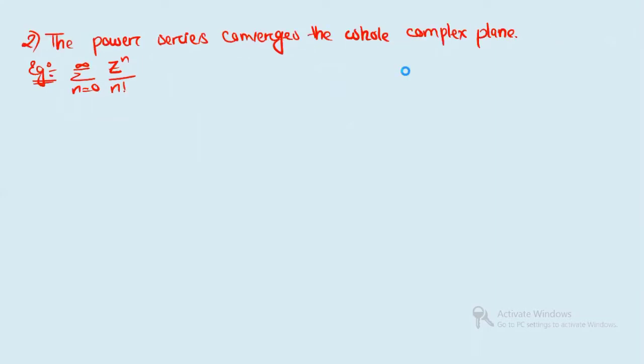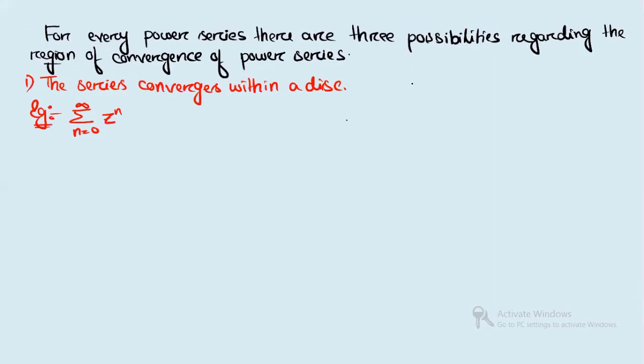All right, so first we will discuss the series that converges within a disk. For this we are considering this example, summation n equals 0 to infinity z to the power n. You can expand it as 1 plus z plus z square, and it goes on. Now you see, when will you say that a series is converging or diverging? For that, the condition is, I'm writing here the condition, T_(n+1) by T_n.